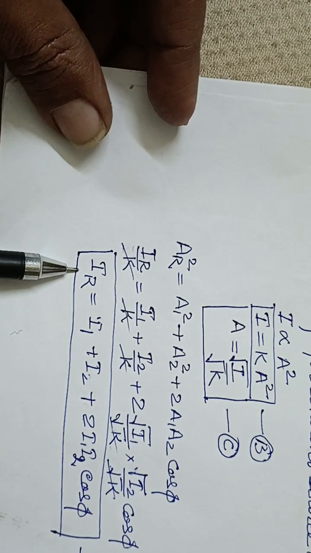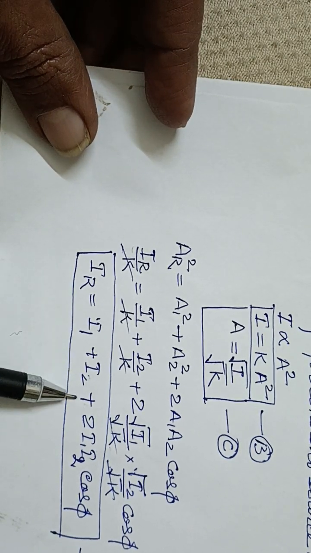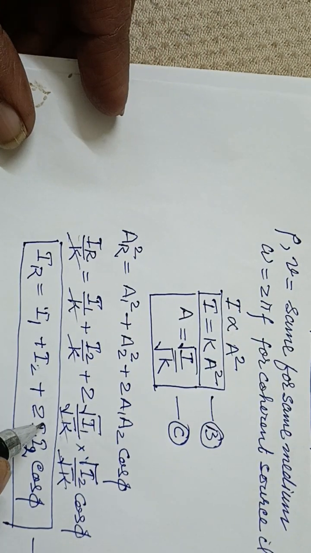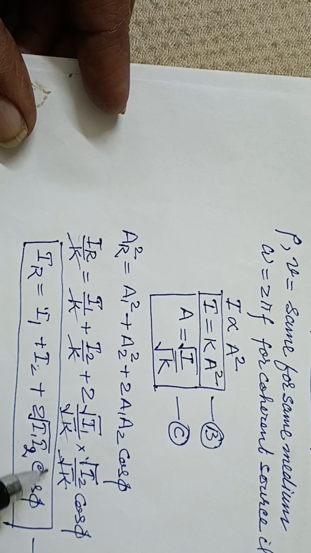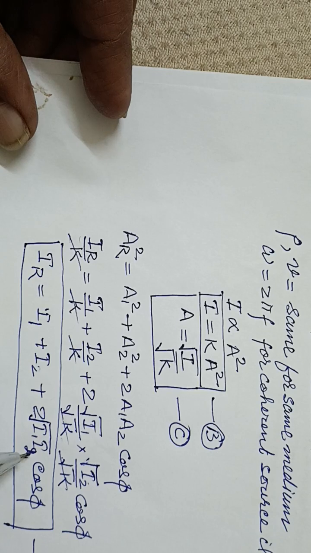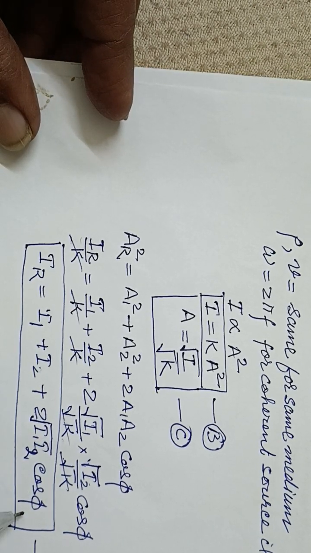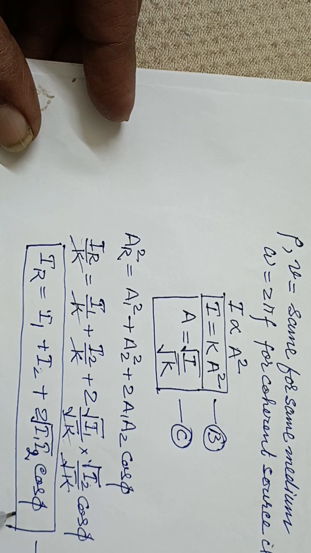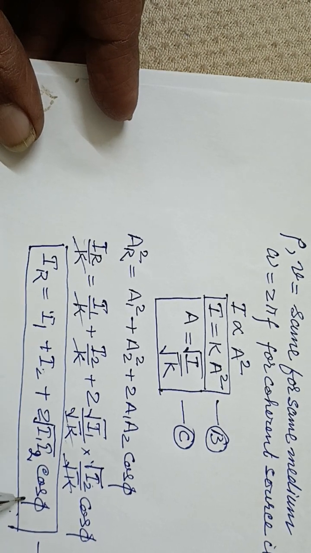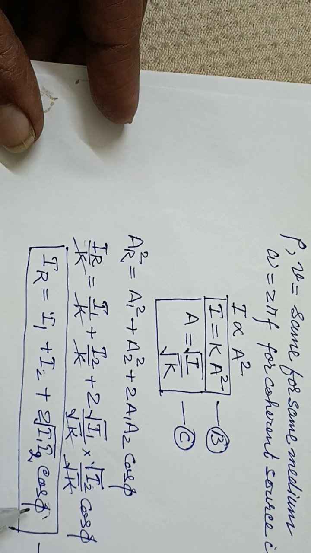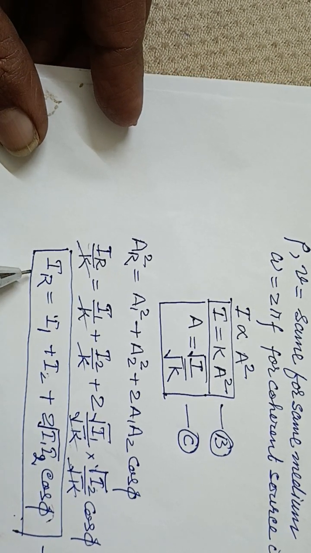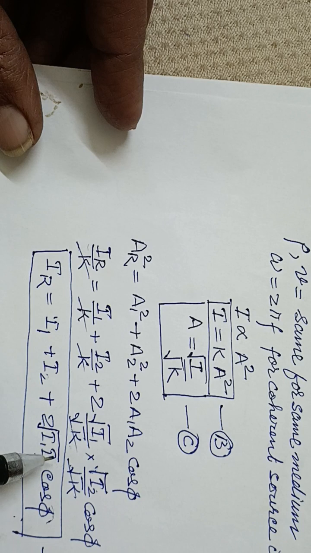The resultant intensity will be equal to I1 plus I2 plus 2 I1, no, here it will be within the under root, because both are under root, so it will be 2 under root I1 I2 cos phi. So this is our final equation for the intensity. Now we will put different values of phi, the phase difference, for the maximum, minimum, or other cases, and accordingly we will get the intensity. So we will discuss all this in the next topic, interference of light.